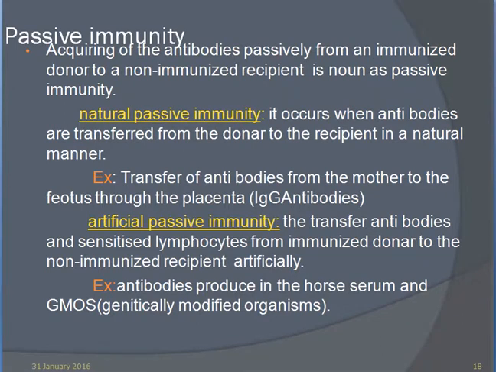Artificial passive immunity is the transfer of antibodies and sensitized lymphocytes from an immunized donor to a non-immunized recipient artificially, for example antibodies produced in horse serum.